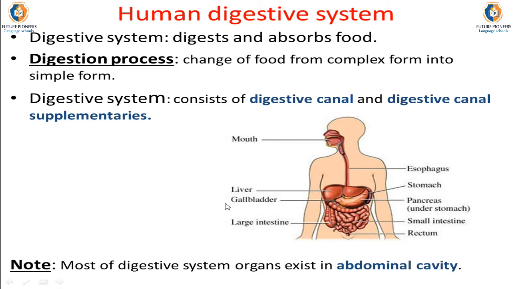The digestive canal starts from the mouth, as we can observe in the following figure. It starts with the mouth, then the pharynx, then the esophagus, then the stomach, then the small intestine, and the large intestine, which ends with the rectum. This rectum ends with the anus, which gets the solid wastes or the stool outside the body. Note, most digestive system organs are located in the abdominal cavity. As we can observe in the following figures, these organs are located in the abdomen.